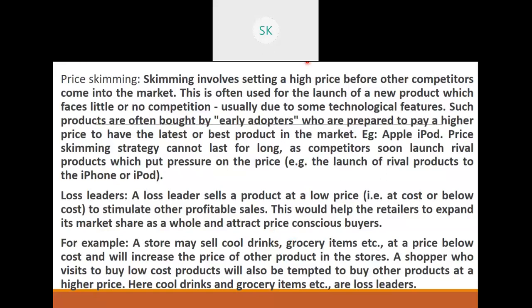Okay, any doubt in these types? Did you all understand? The first one was penetration pricing, then it is price skimming, then it is loss leaders.